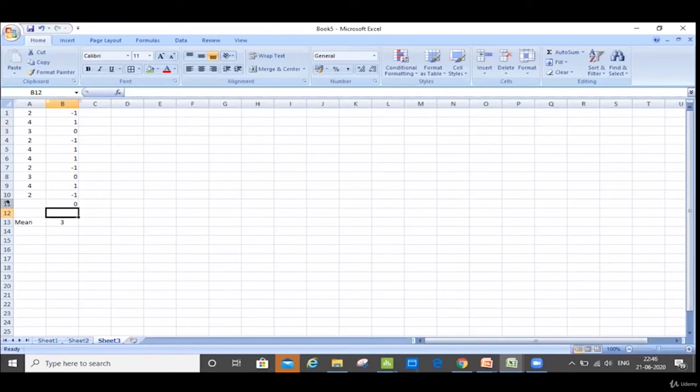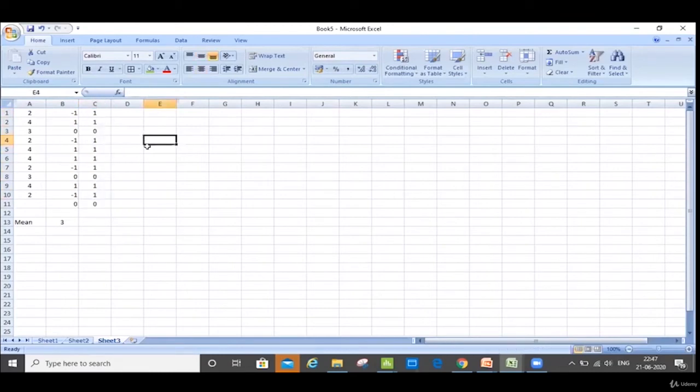So in mathematics, we have to give a certain formula to it. So what we will do is take the square of it. Means we will multiply this value with the same value. So I'll multiply -1, I drag it here. Now the sum would not be 0.